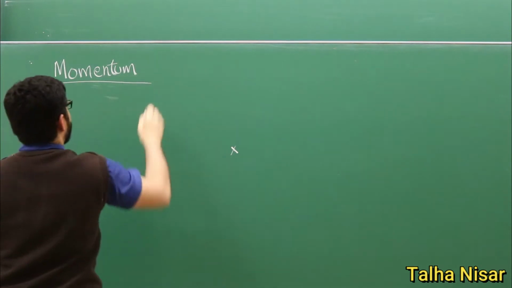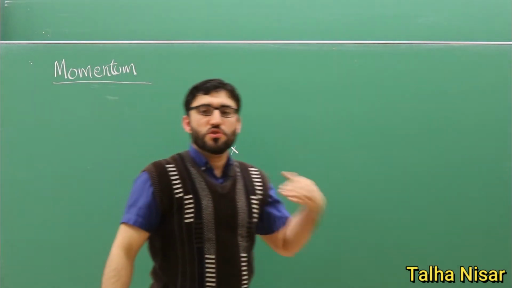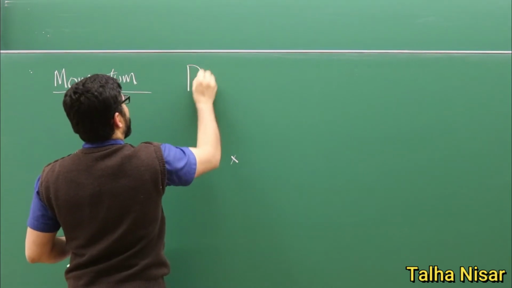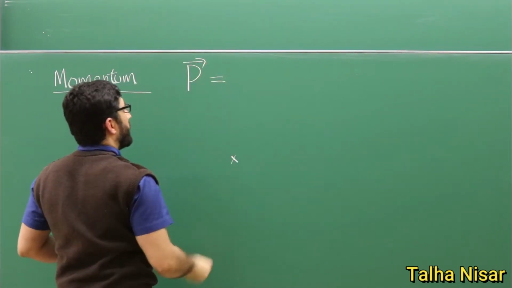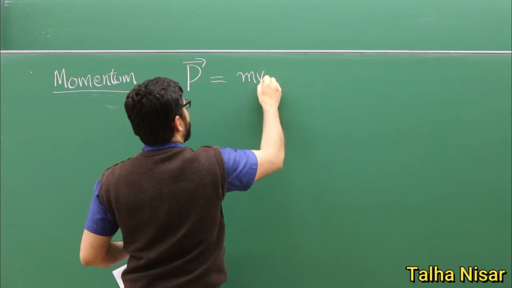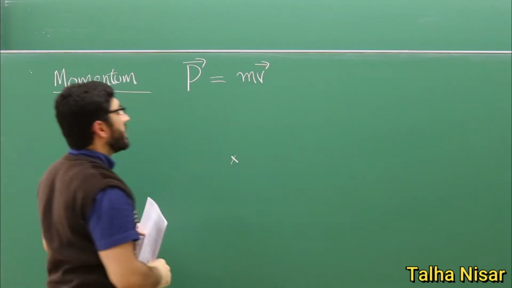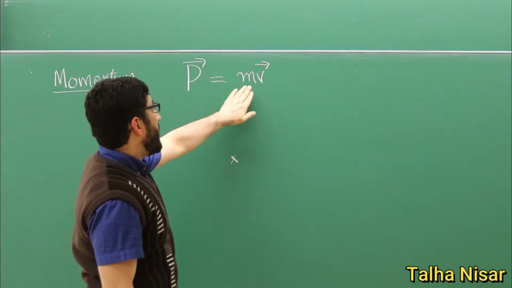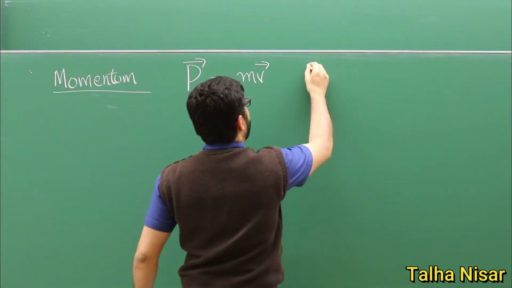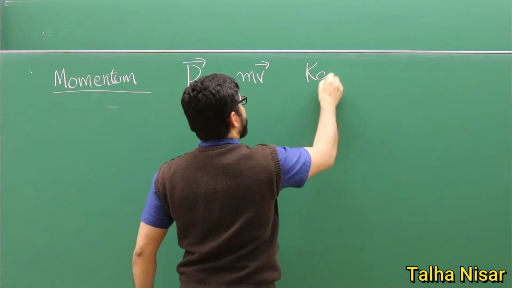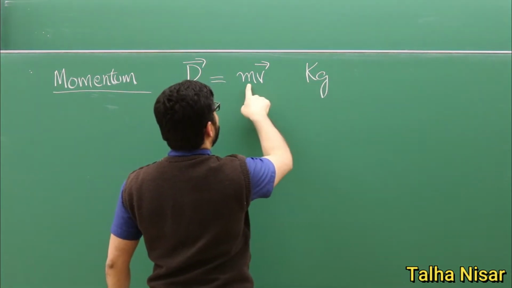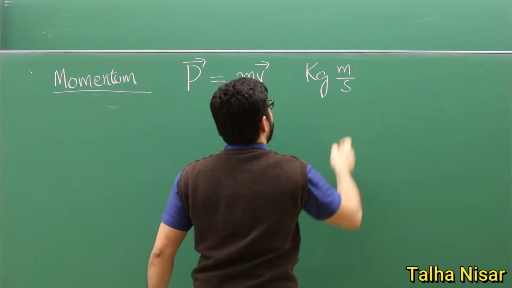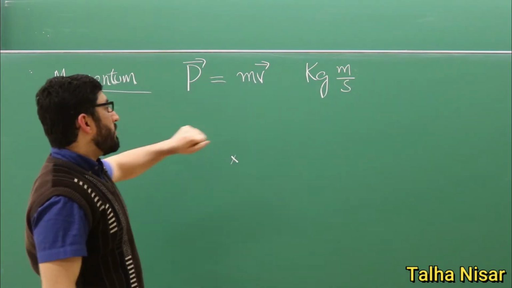Momentum is the quantity of motion in a body. It is a vector quantity, so it has a magnitude and a direction. Mathematically, it is defined as mass multiplied by velocity. The SI unit is kg for mass and meters per second for velocity, so the unit of momentum is kg·m/s.